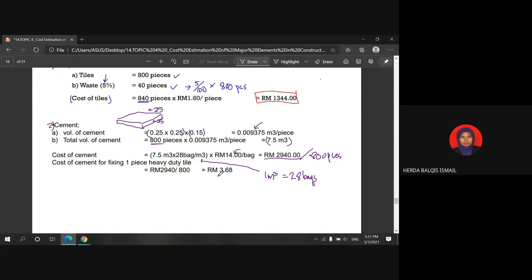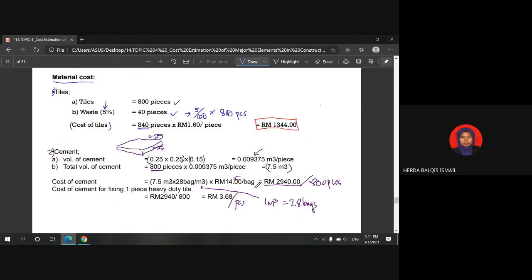Thus you will get the price RM3 ringgit 68 cent per piece. This one is per piece.